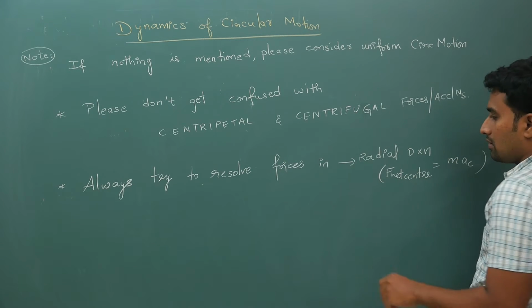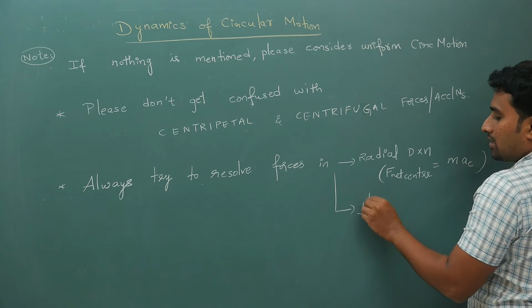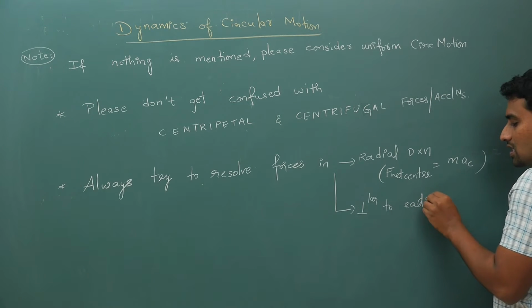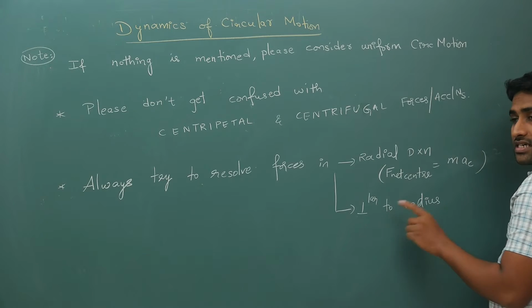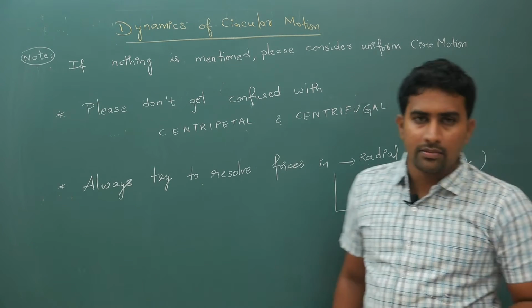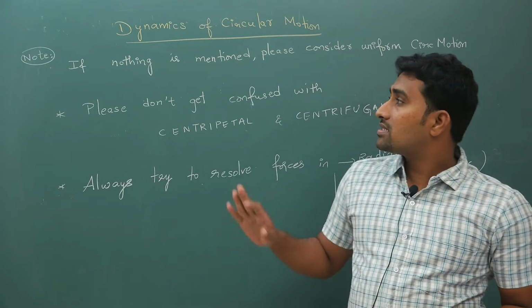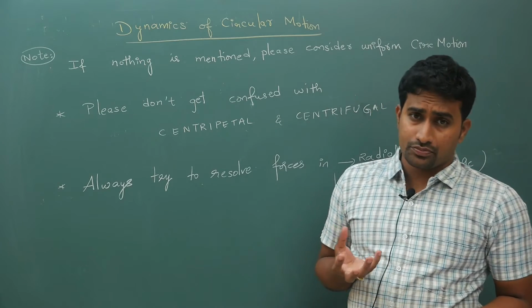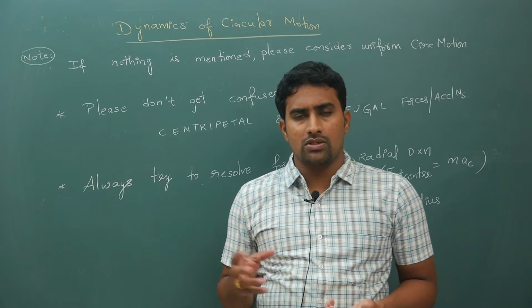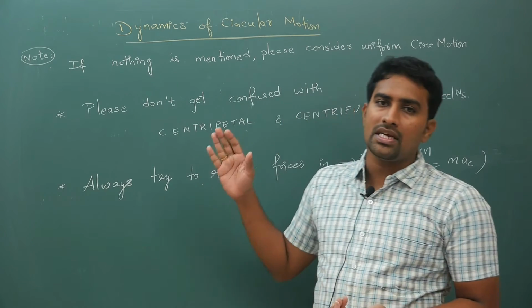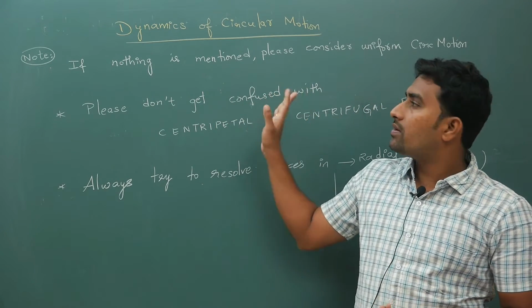And perpendicular to radius, this will either be tangential direction or perpendicular to the plane. I will talk about this, but in dynamics of circular motion, before I start, you just remember these points. If the kind of motion is not mentioned, or in the question sufficient information is not given, please do consider uniform circular motion.